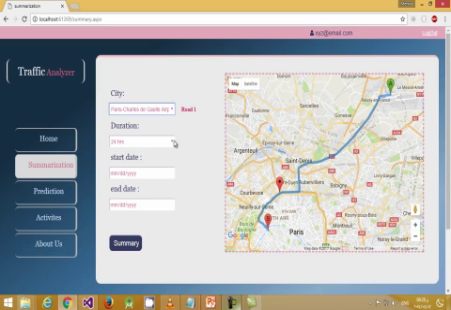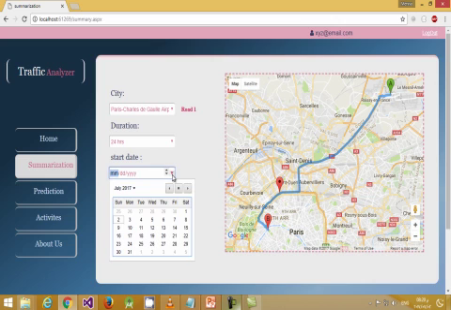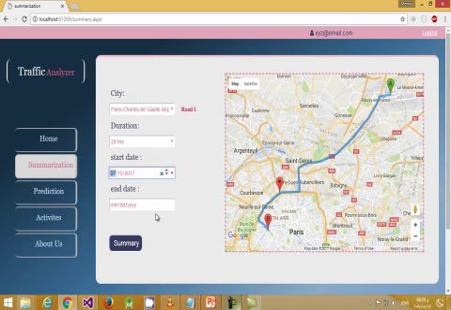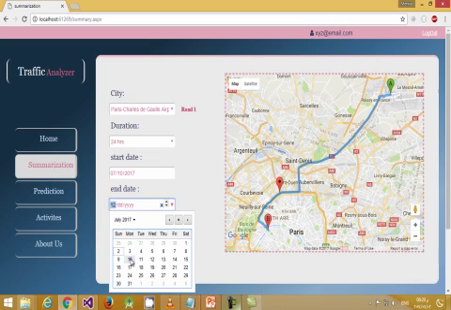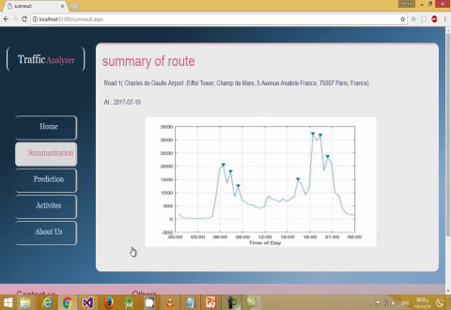Also, we provided several options for the user: 24 hours, 3 months, the period they want to check, and the date. Let's select the 10th of July, and then the same date, and then get the summary. There will be a chart that shows the data for traffic volume over the day.